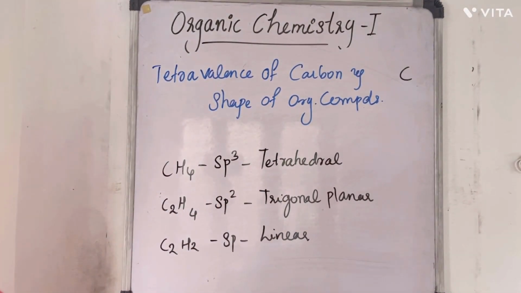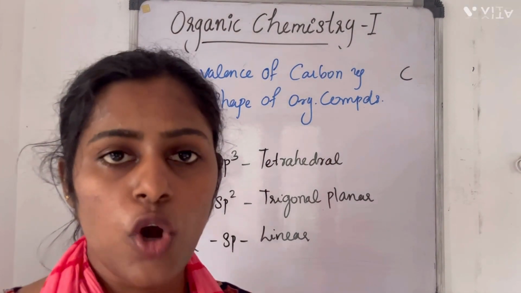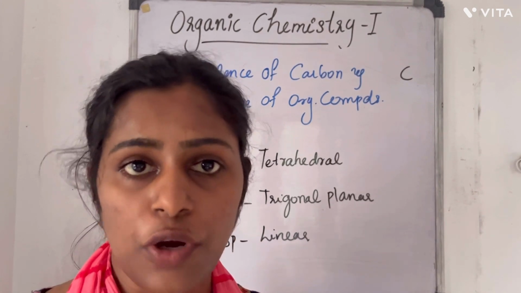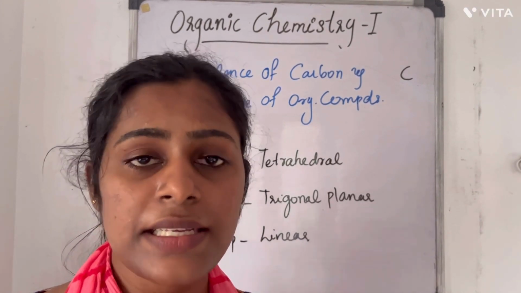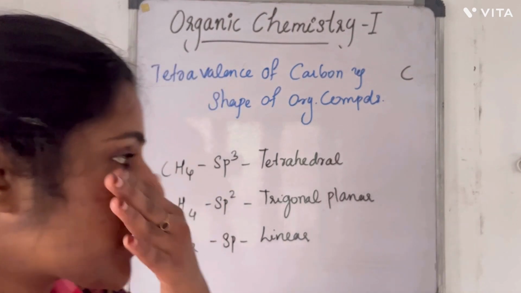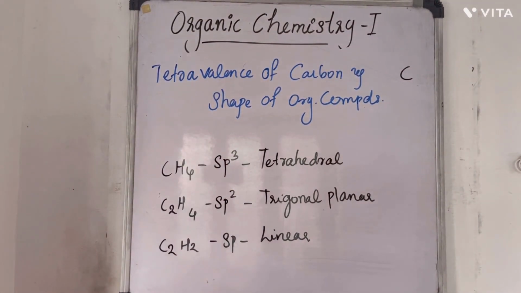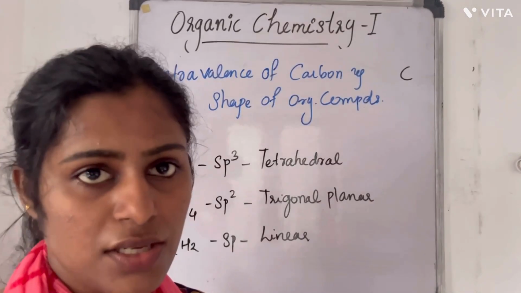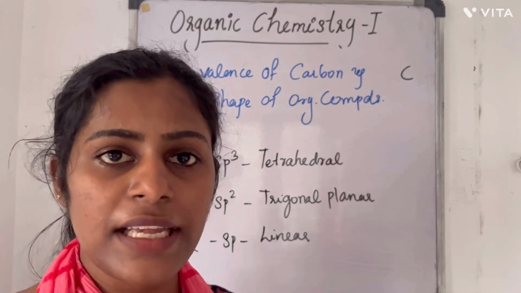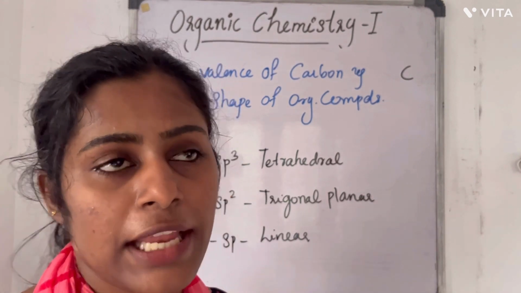If we know the shape of organic compounds, we will be able to predict the properties of organic compounds. We have studied these things in the chapter Chemical Bonding and Molecular Structure, 4th chapter. So if you get the molecular structure or shape of any organic compound, we will be able to predict the properties of that organic compound.